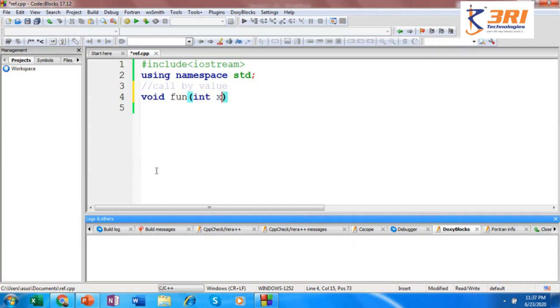Let us name it x. Now I'll write the function definition here, and let's say I'm modifying the x value as 12, and let me use a cout statement, and let it print "inside fun", and let it print the value of x here.